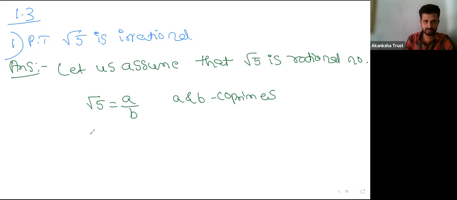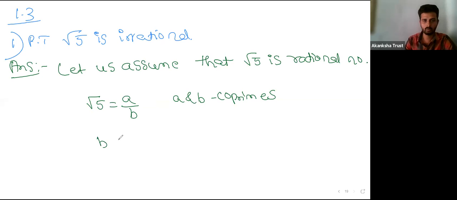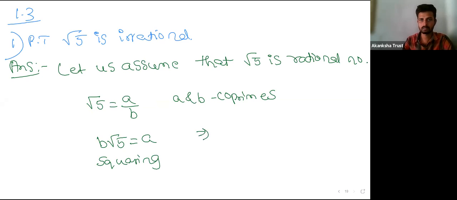Then follow the same procedure, squaring on both sides. Just rearrange this first: B root 5 is equal to A, then squaring, you get 5B square is equal to A square.